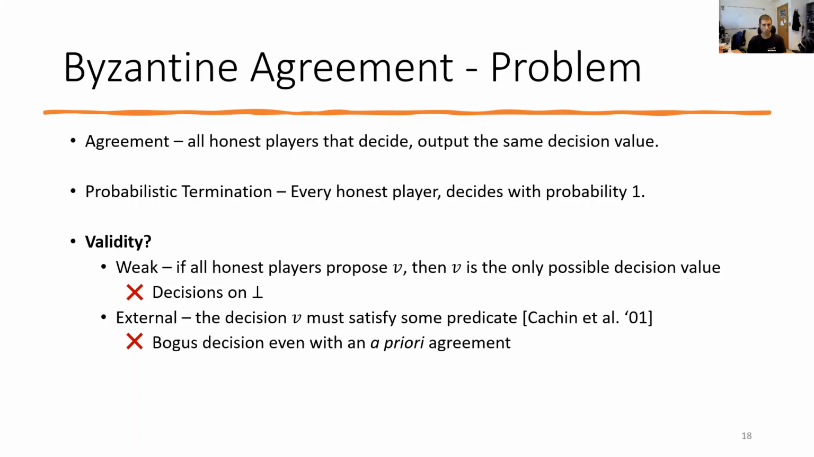This definition is somewhat problematic for a blockchain system, as it requires an a priori agreement in order to achieve meaningful progress. Opting for the second option of external validity does guarantee progress. It is commonly accompanied by a quality condition, for example, with probability half the decision is good. But this definition allows the abnormality of deciding on a bogus value even if all players agree a priori, which is clearly not a desired property.